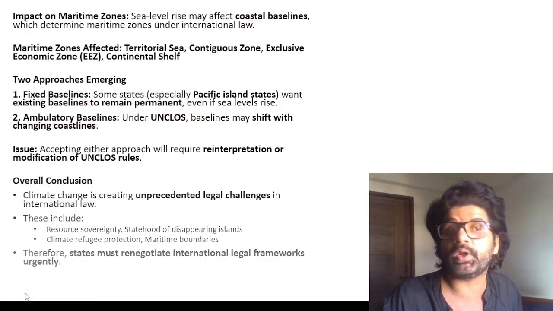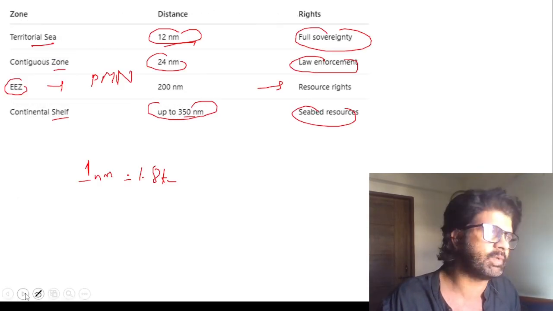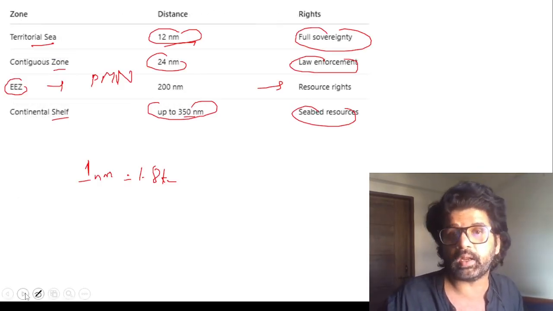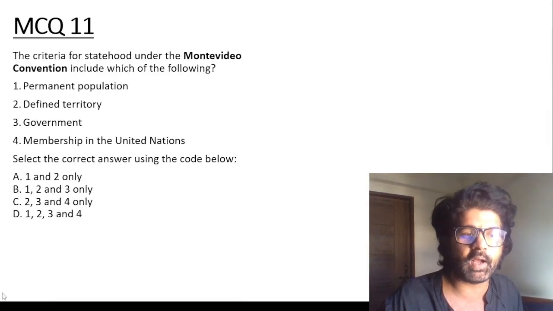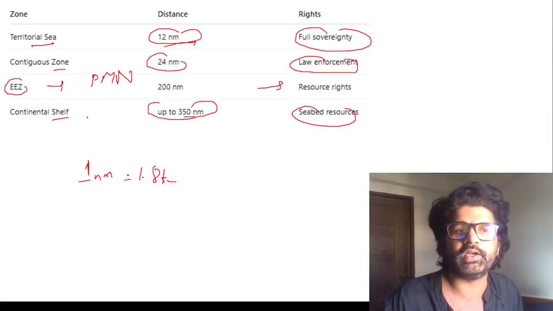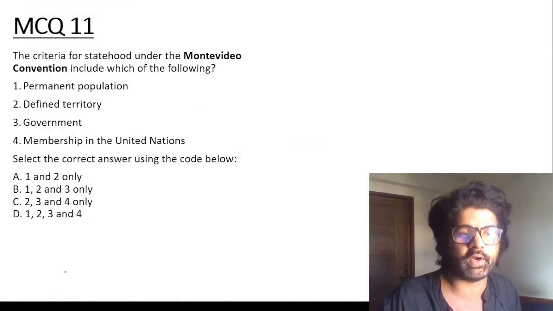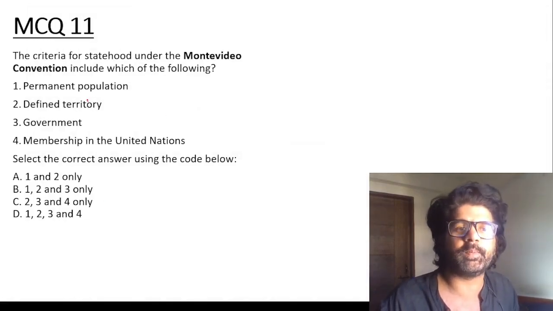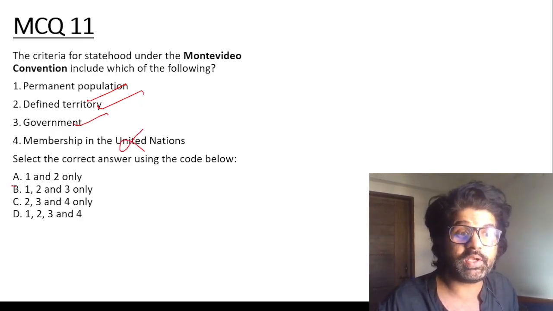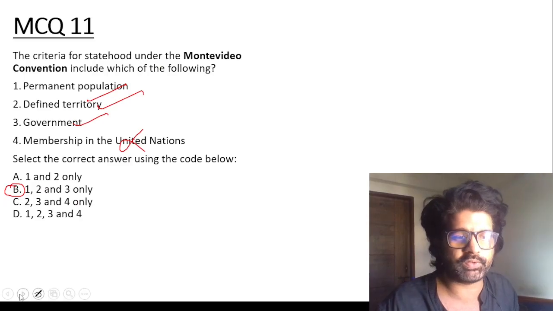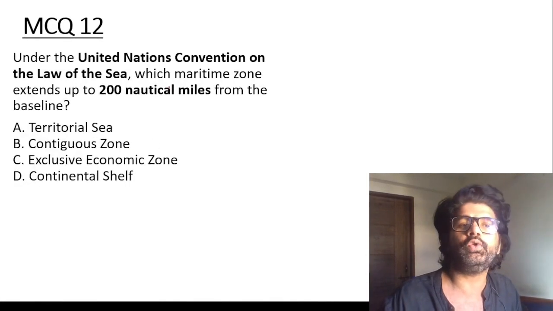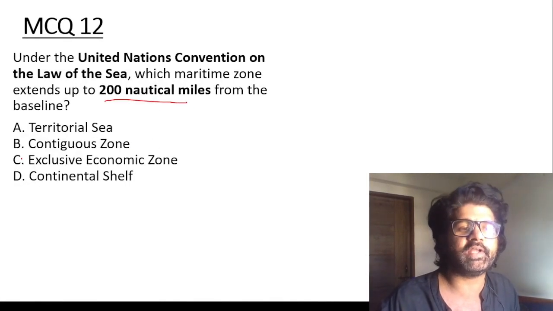Let's see some questions so that you can understand what they can ask you from this particular article. Again, a very technical article, you have to revise it, and remember the demarcations of the territorial sea, contiguous zone, exclusive economic zone, and continental shelf. Criteria for statehood under the Montevideo Convention: permanent population, yes. Defined territory, yes. Government, yes. Membership in the UN, no. So the answer is 1, 2 and 3. Under the UN convention, 200 nautical miles is the exclusive economic zone.